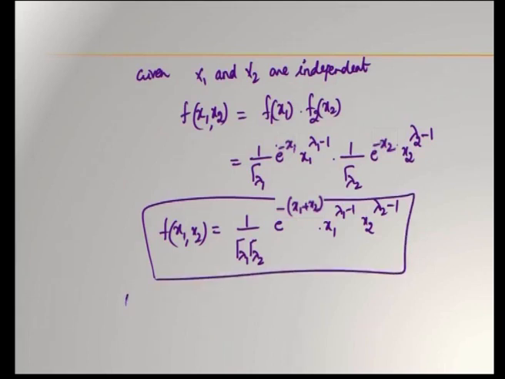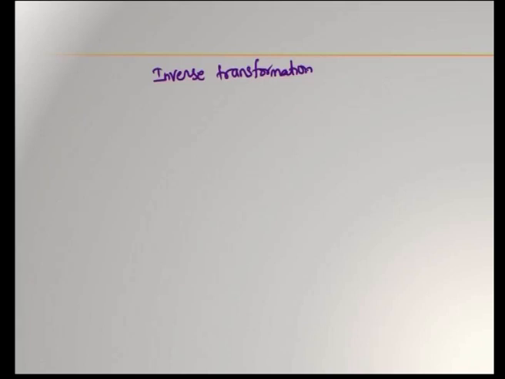Okay. Now, it is given u is equal to x1 plus x2 and v is equal to x1 divided by x1 plus x2. We have to obtain the inverse transformation. Inverse transformation is u is given in terms of x1 and x2 and v is given in terms of x1 and x2.